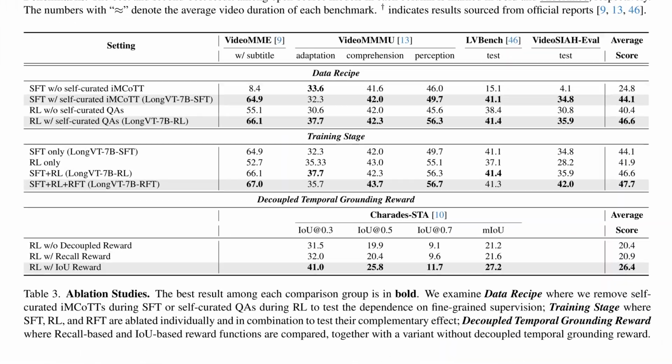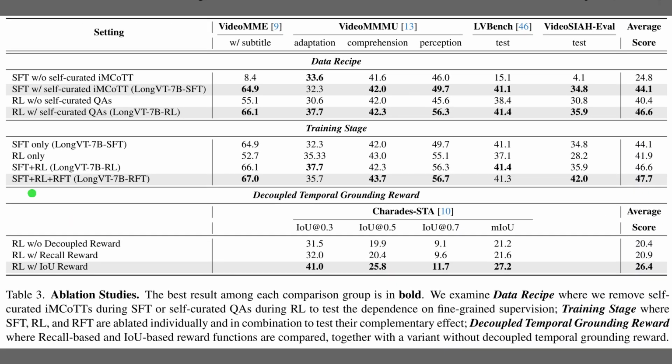Table 3 explains what actually makes LongVT work in practice. The top block shows that self-curated multimodal chain of tool thought traces and self-curated question-answer pairs both give several point gains, so fine-grained supervision really matters for long videos. The middle block shows that stacking supervised fine-tuning, reinforcement learning, and reinforcement fine-tuning yields the best scores because each stage adds complementary skills. The bottom block compares temporal rewards and finds that the intersection over union reward, which measures how closely a predicted time span overlaps the true span, gives the most accurate localization.